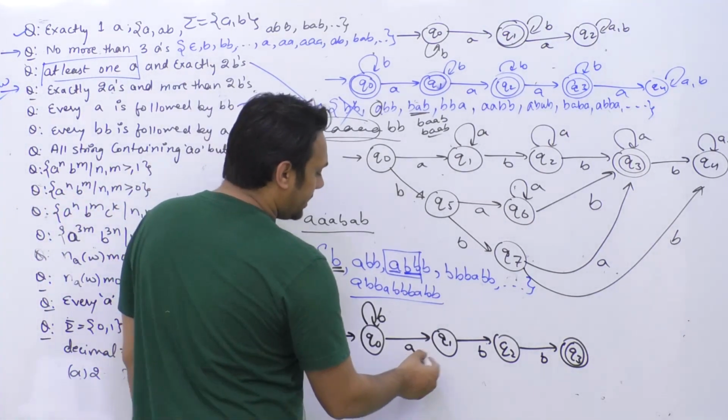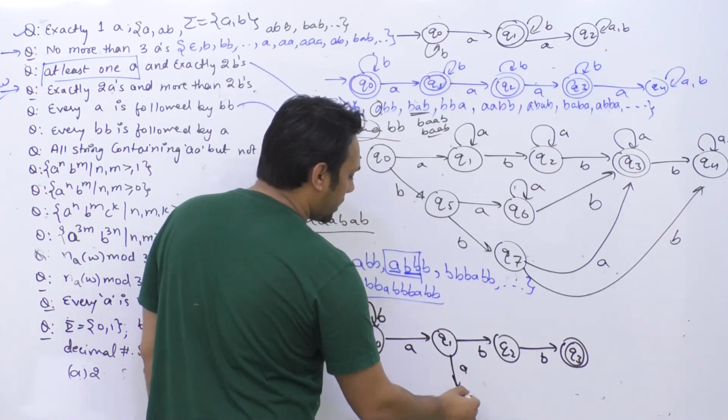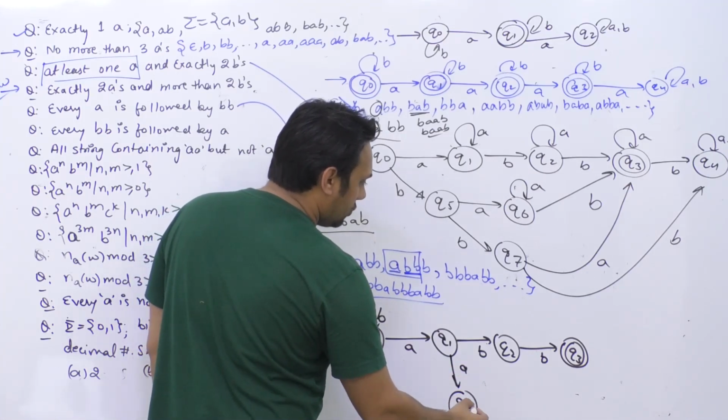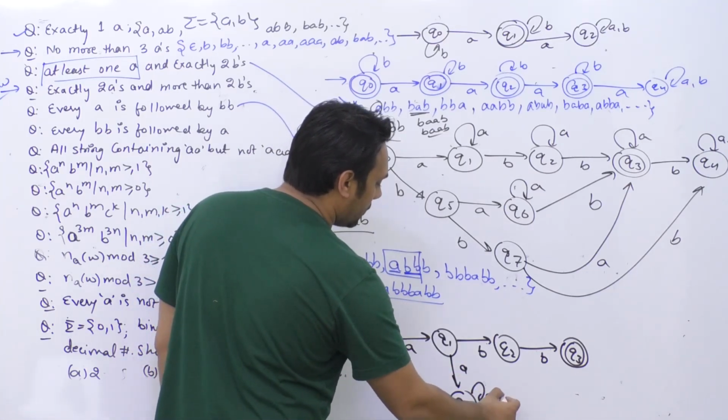Now if this A is followed by another A, then I can go to the state which is Q4 and it is a trap state. I hope it is visible.